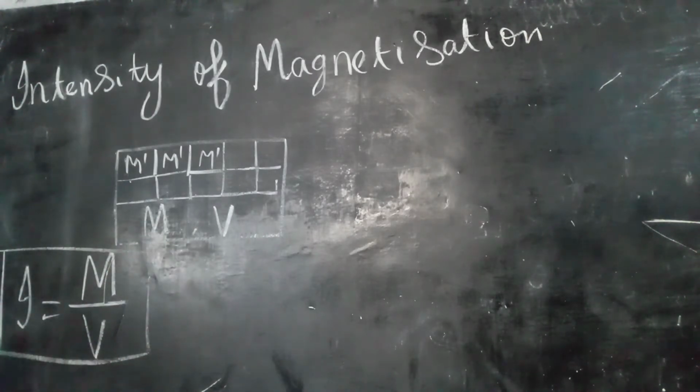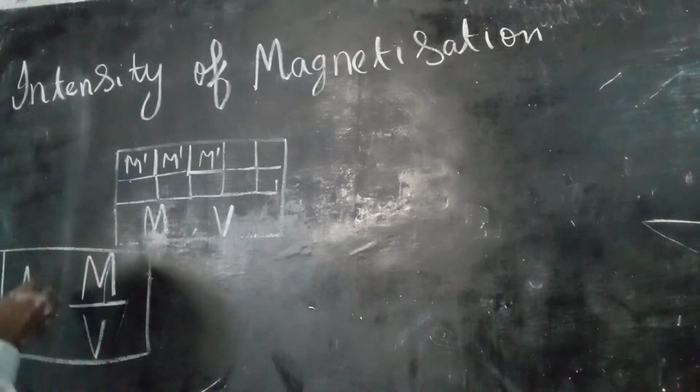Where M is the magnetic moment developed inside the magnetic material placed inside the magnetic field, and V is the volume of the magnetic material. So how do you define intensity of magnetization? The amount of magnetic moment developed inside the magnetic material when placed in the external magnetic field per unit volume is known as intensity of magnetization.